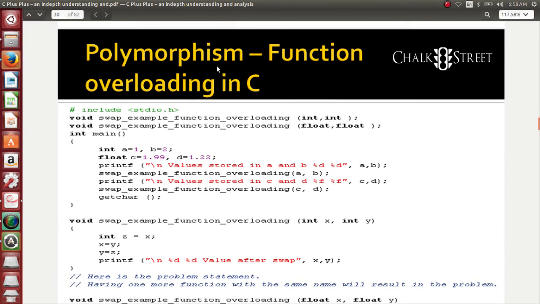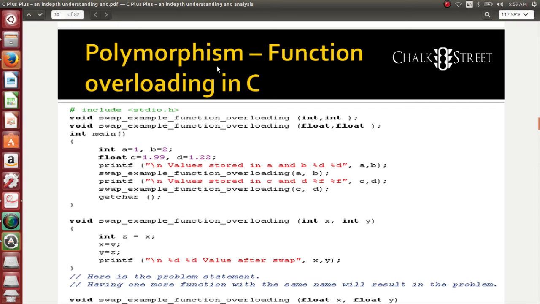Polymorphism. What is polymorphism? Poly is many, morphing is changing. I am going to change the face of one particular person. I am going to give him a mask and I am going to make him appear as such he is multiple personality. He is so many persons.